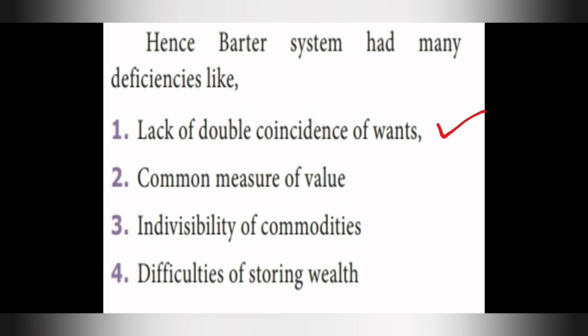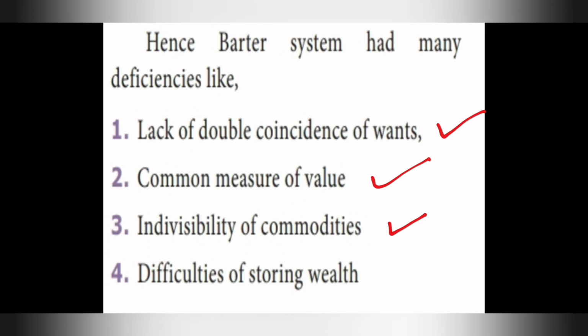So size differs. There is no common measure of value; they cannot value one thing against another thing. The third one is indivisibility of commodity. When you go to a shop wanting to get something, you won't find it in the shop, so you need to search for it. That is indivisibility of commodity.